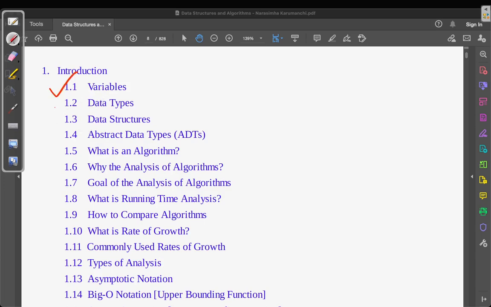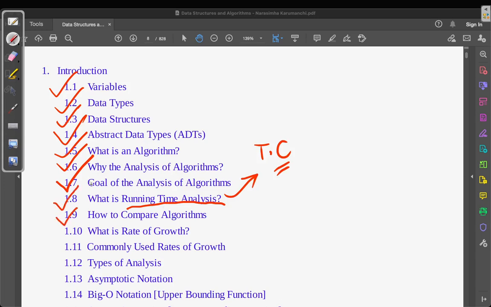We covered variables, data types, data structures, abstract data types, what is an algorithm, analysis of algorithm, the goal of the analysis of algorithm, what is running time analysis. That is what I discussed right now. Time complexity. Time complexity is also known as the running time complexity. How do you compare algorithms? If there are two algorithms, how do you compare them? We are going to see that. What is the rate of growth? Since we are talking about time complexity, it must be some function, right?